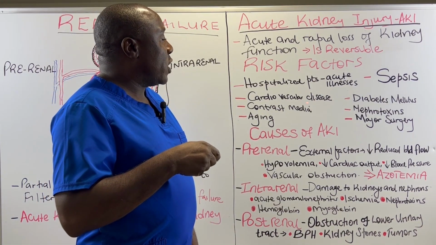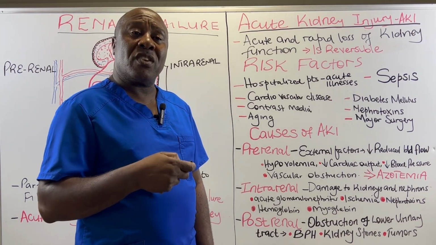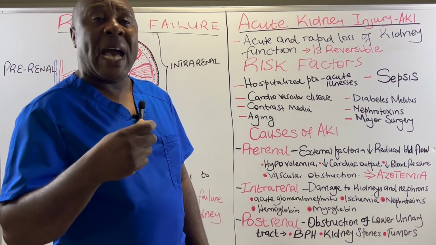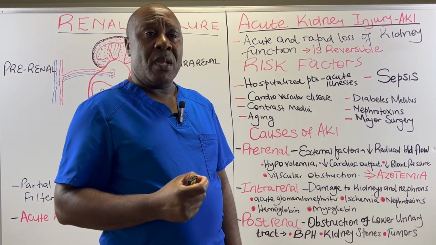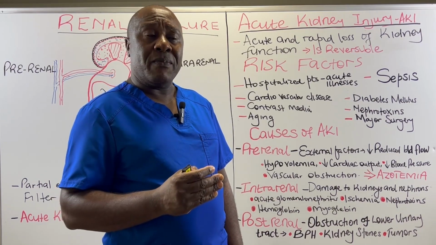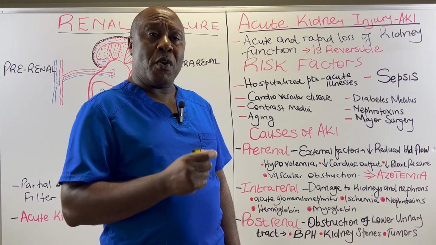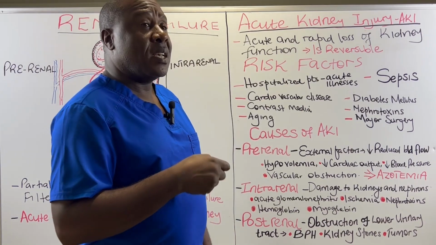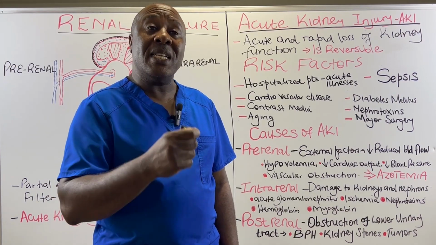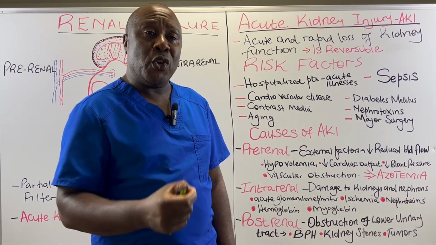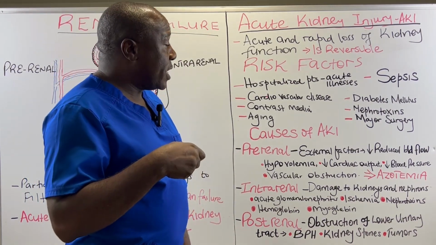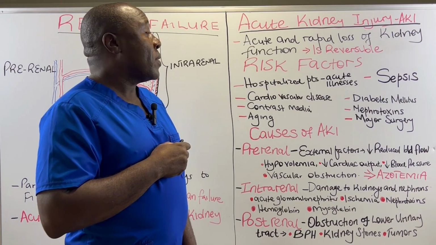Then we also have cardiovascular disease. People with cardiovascular disease are predisposed to acute kidney injury. Remember, the heart pumps blood throughout the body, and by doing so, it helps to perfuse even our kidneys. So when this heart has problems, when we have cardiovascular disease, it interferes with the cardiac output, and interference with the cardiac output reduces perfusion to our kidneys. So our kidneys are likely to be injured in those patients who have cardiovascular disease.